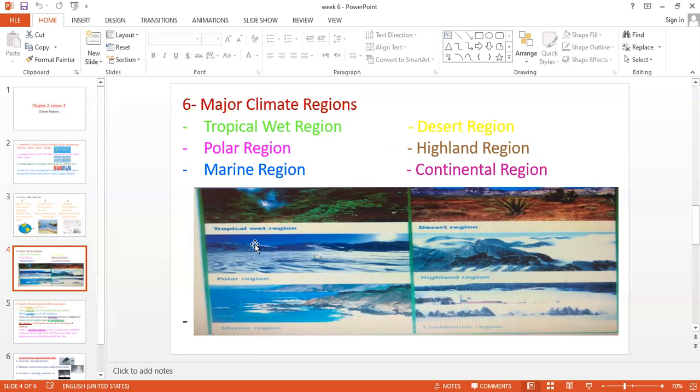Number two, the polar region, this one. The marine region, this one, and of course marine comes from the word for being in front of any body of water. The desert region. Highland regions, which means it has mountains, of course. And the continental region.